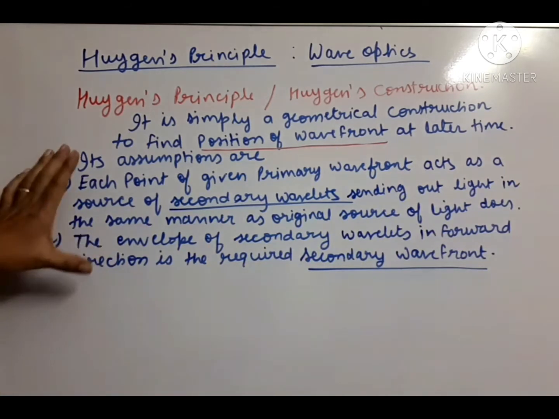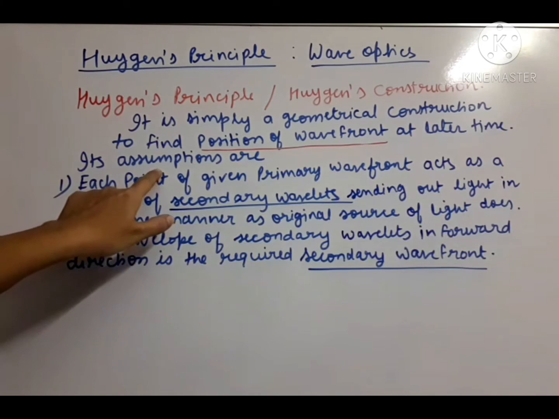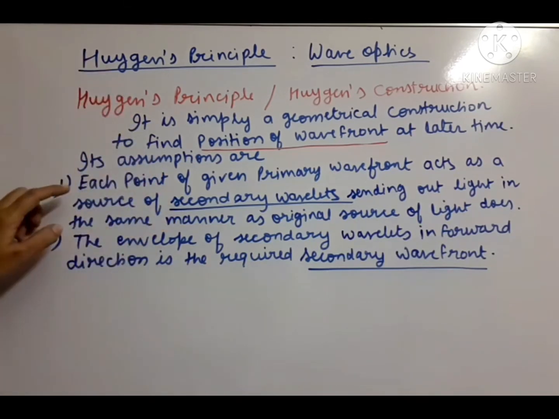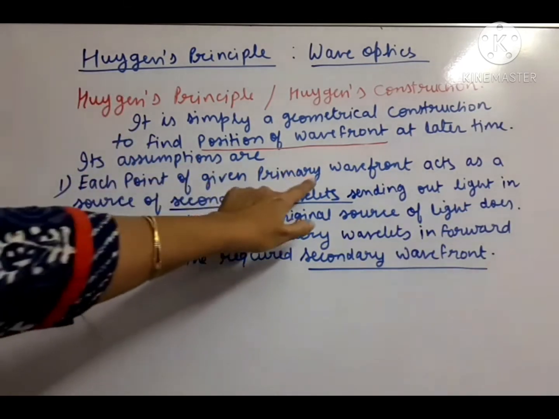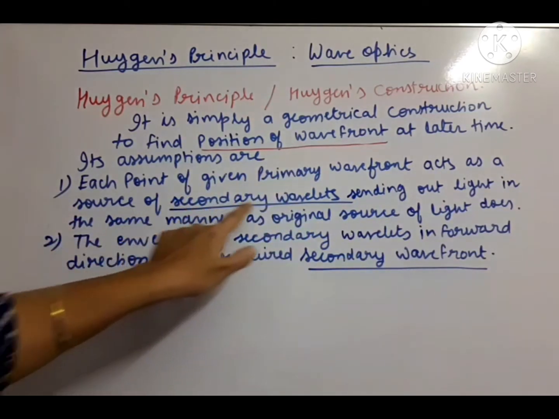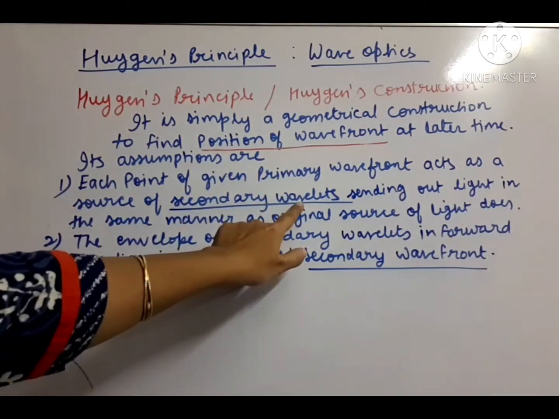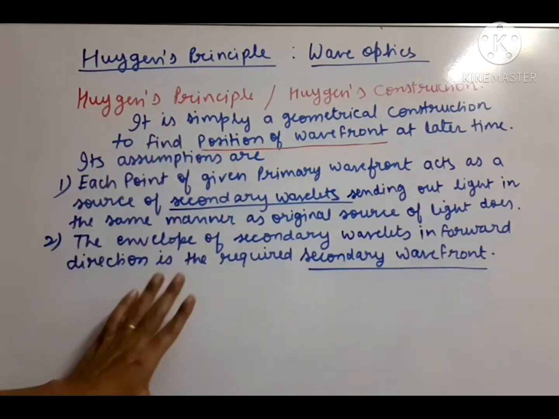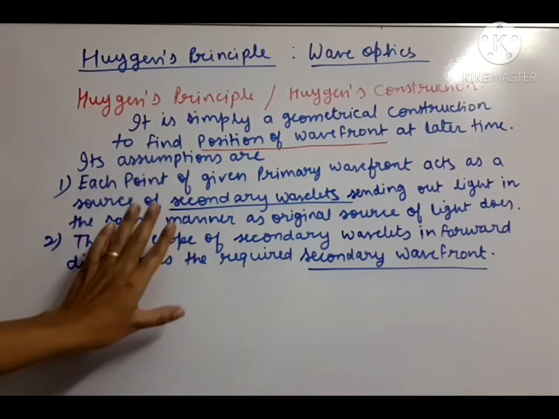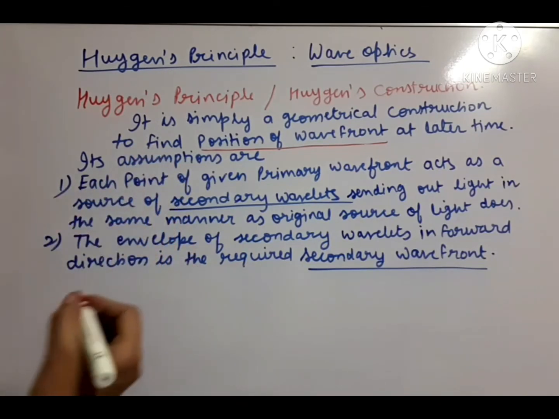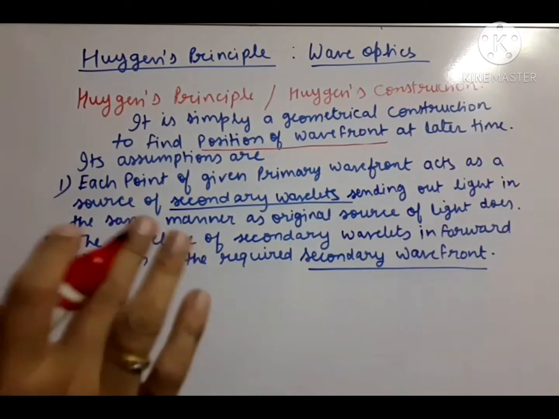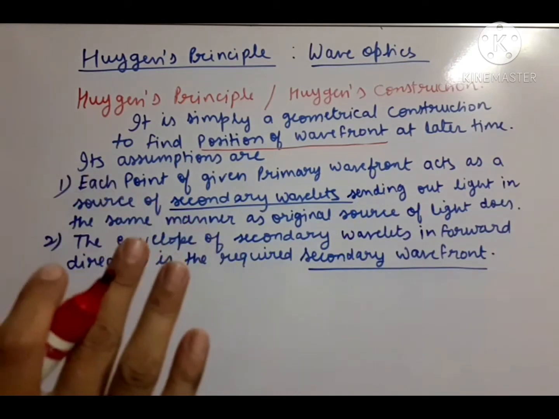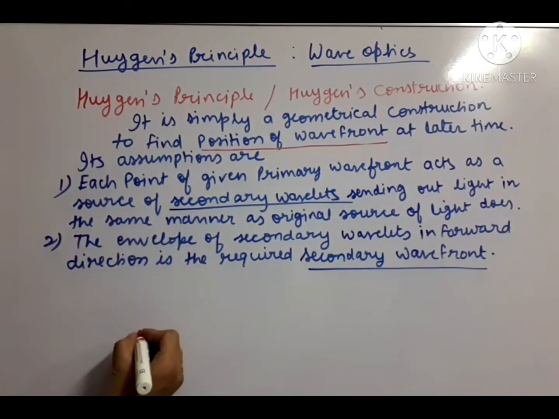Okay, so what are the steps or assumptions? Here you can write assumptions or steps. Each point of a given primary wavefront acts as a source of secondary wavelets. And here the term secondary wavefront is coming. So I will draw, and along with that we'll read these statements. Let us start now. First of all, because it is a geometrical construction, there will be steps. Suppose we take a point source of light. This is a point source of light.